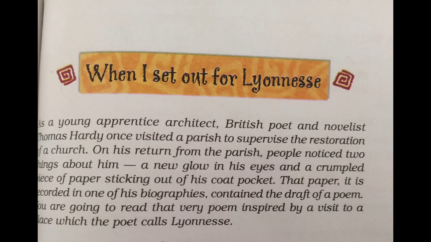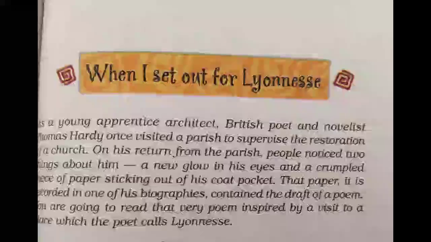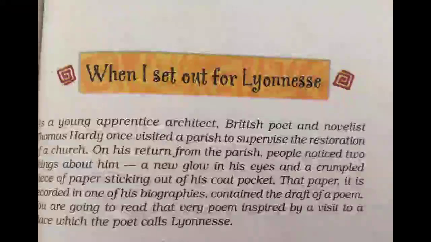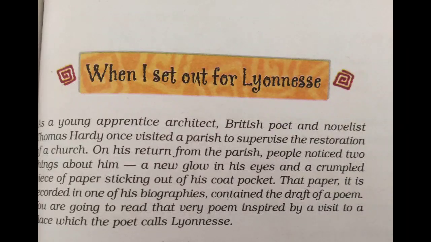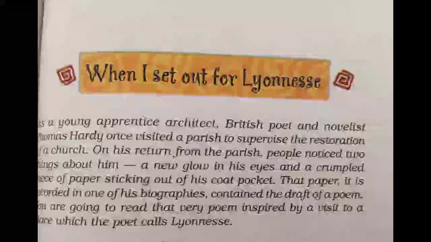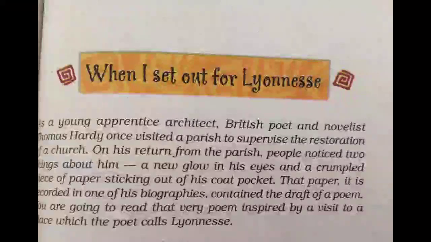The summary now, children. The poet was a young apprentice architect when he went to Lyonesse to supervise the renovation work of the dilapidated church.